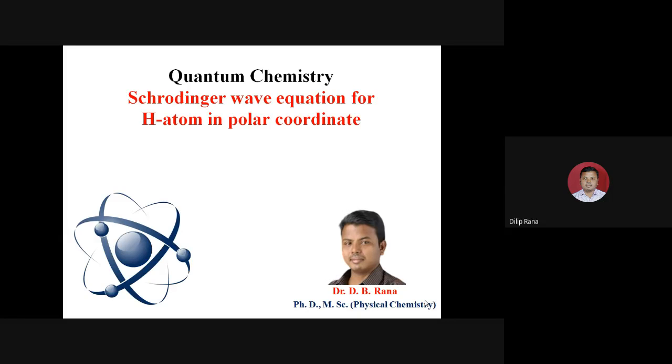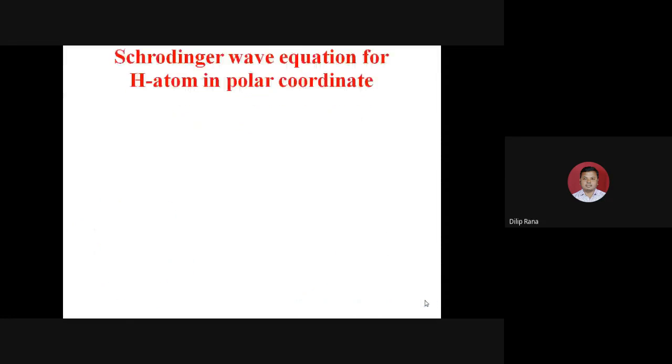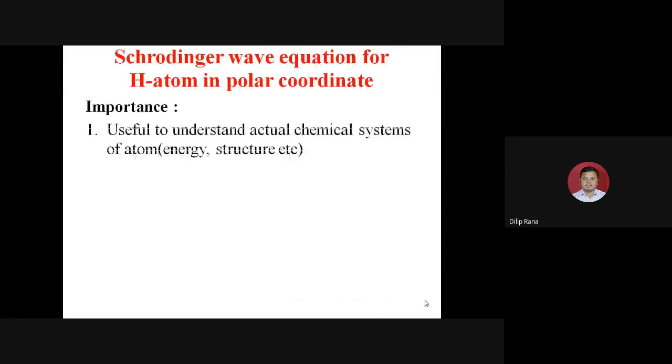Today's session will be the Schrodinger wave equation for hydrogen atom in polar coordinates. If I ask why it is important to understand the Schrodinger wave equation for the hydrogen atom, basically it gives very important information about the actual chemical system of the atom. It includes structure and energy.